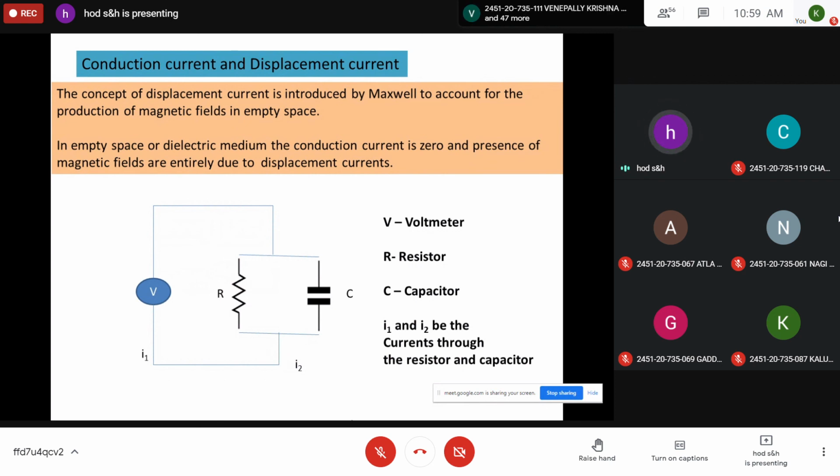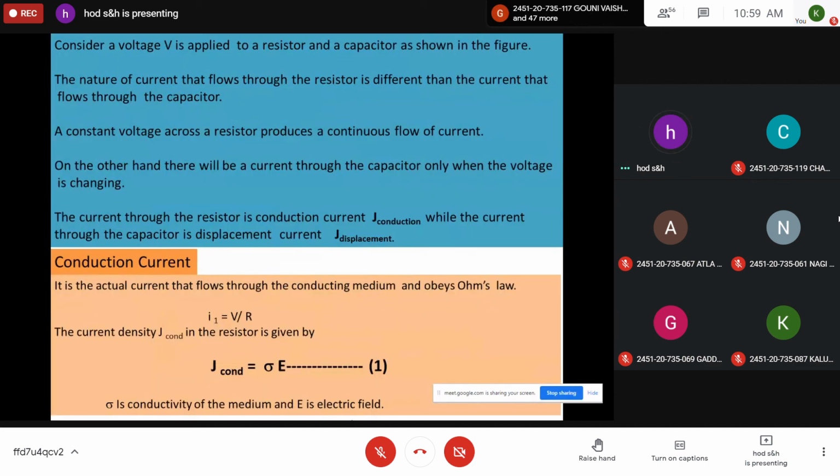To understand the concept of displacement current, consider a circuit. A voltage is given simultaneously to both a resistor of resistance R and a capacitor C. Let I1 be the current through the resistor and I2 be the current through the capacitor. The nature of the current that flows through the resistor is different from the current that flows through a capacitor. A constant voltage across a resistor produces a continuous flow of current, which is called conduction current. But there will be a current through the capacitor only when the voltage is changed. So the current through the resistor is conduction current. The current through the capacitor is called displacement current, represented by J displacement.